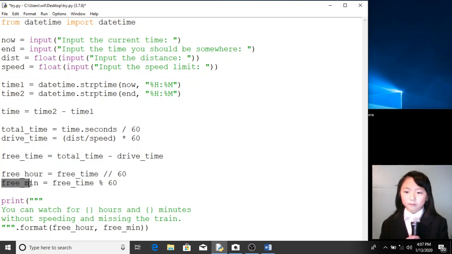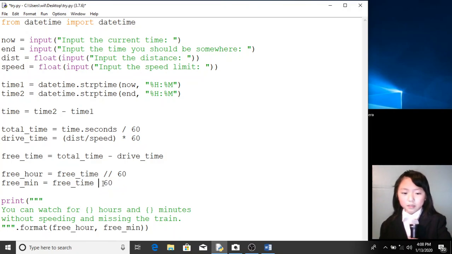And the total amount of minutes we will have will be the free time % 60. This % simply means dividing by 60 and only getting the remainder. So for example, if the free time is 70 minutes and we divide by 60, the remainder will be 10.